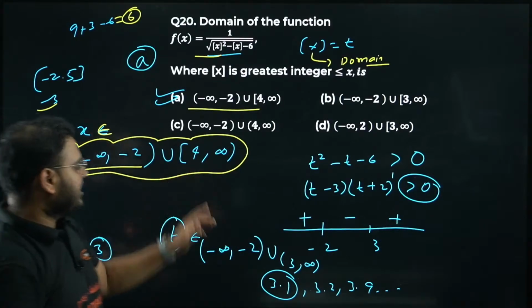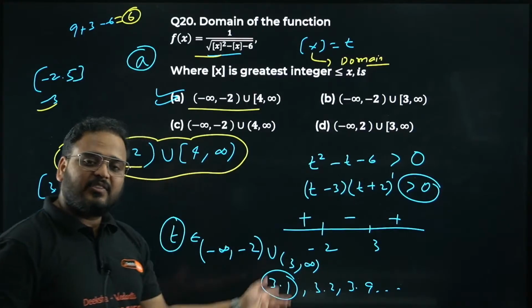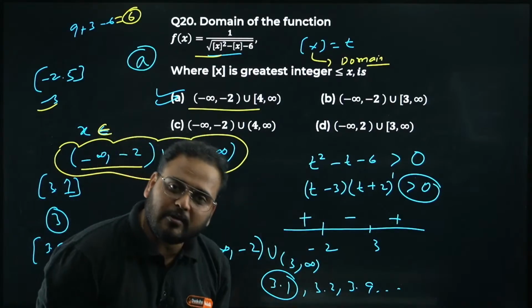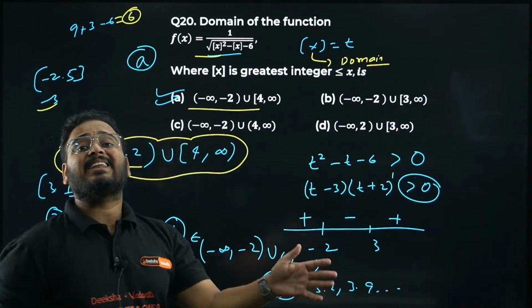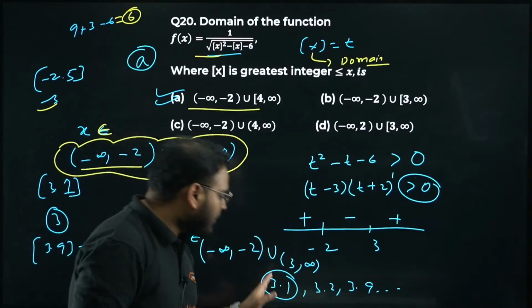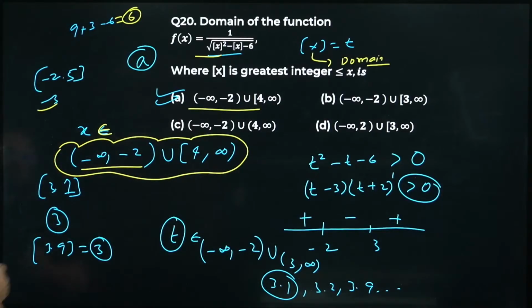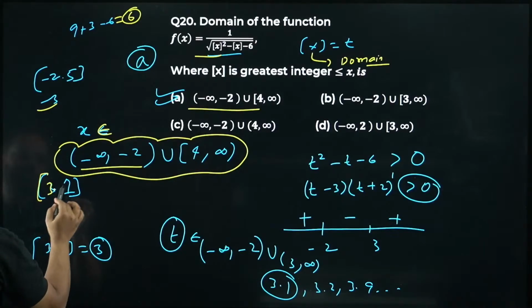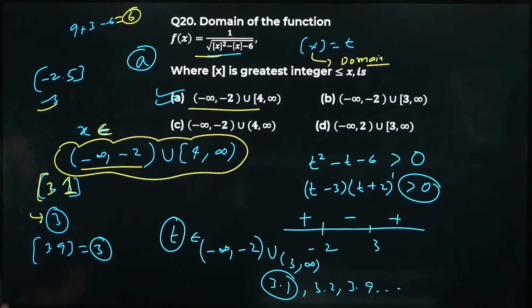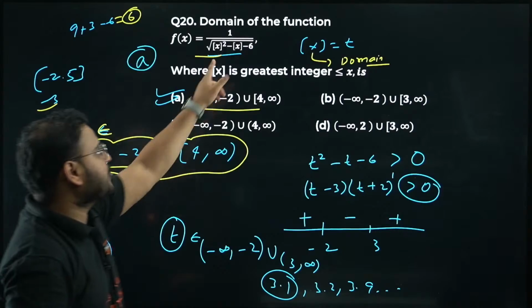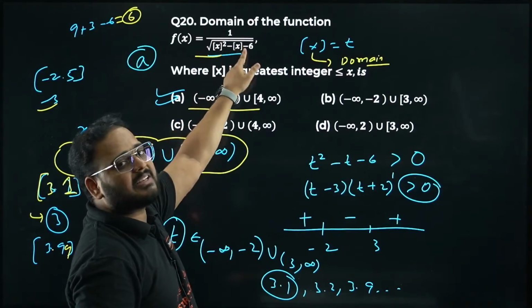But for this part, if you take 3 to infinity, I can take 3.1, 3.11, 3.111 up to 3.9999 like that. If you put the value of 3.1 in the GIF, what is the answer? Answer is 3. Put 3.999, the answer is 3. If you put this value as 3, it will become 9 minus 3 minus 6, which is 0.